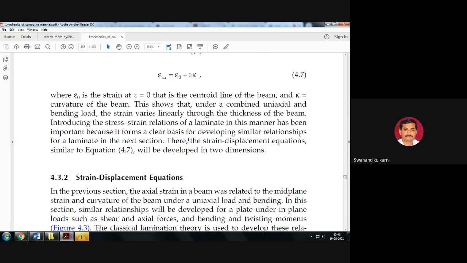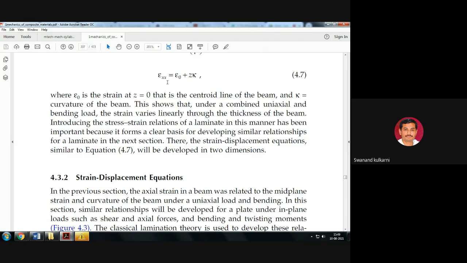So epsilon xx is equal to epsilon 0 plus z into k, which represents that in the case of combined tensile and bending loading, the strain is the addition of both kinds of strain. One is the tensile strain due to the application of load taken at the neutral axis, where the distance from the neutral axis is 0, and the second is due to the bending, and for that purpose z represents the distance from the neutral axis.